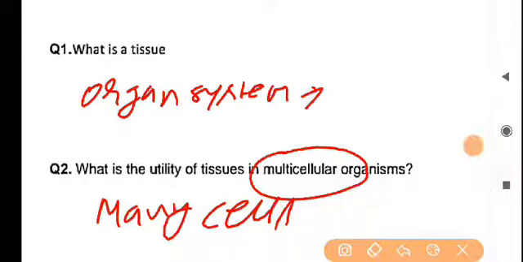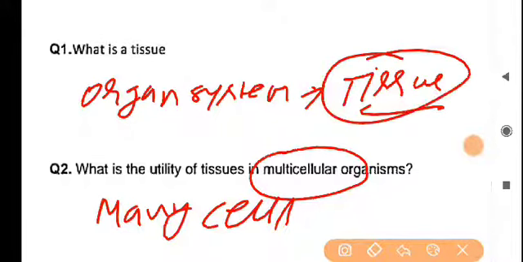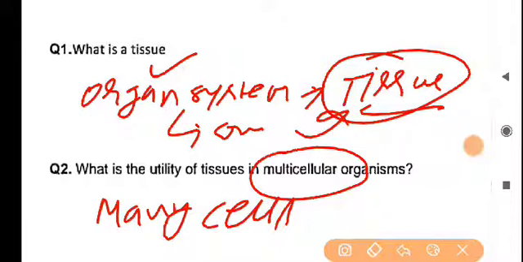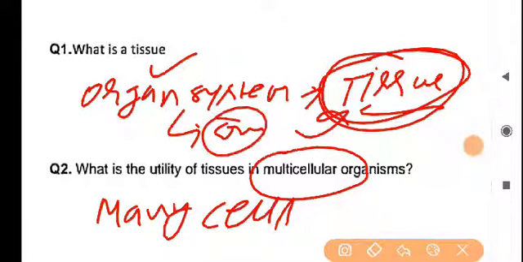and well developed tissue. Listen, if the tissues do not exist, then there is no existence of organ system, because the organ system is made up of organs and organs are in turn made up of tissues. So the tissues gather to share the organization of organs.